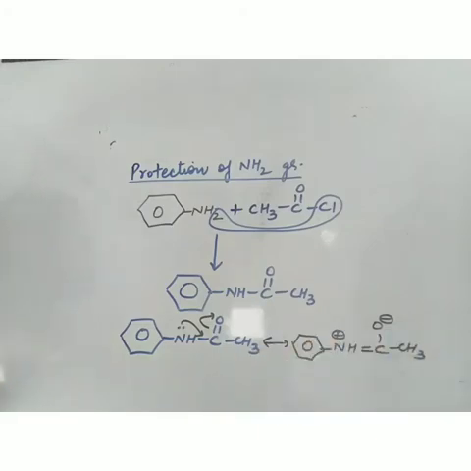So by doing protection, the lone pair of electrons on the nitrogen atom is no longer available to the benzene, because this lone pair will be shifted to this side. Because of this, the activating effect of the NH2 group is reduced. So this is known as protection of the amino group by acetylation. Now let's see how the electrophilic substitution occurs.